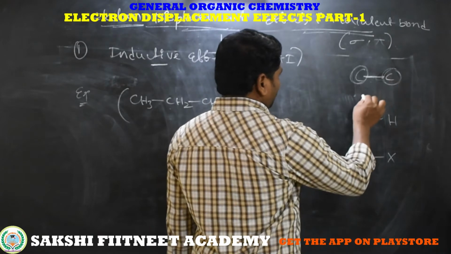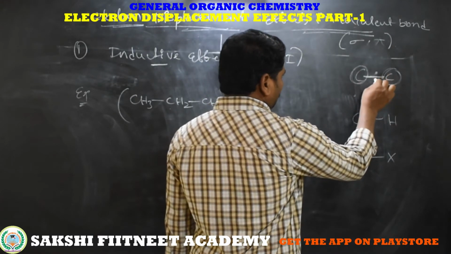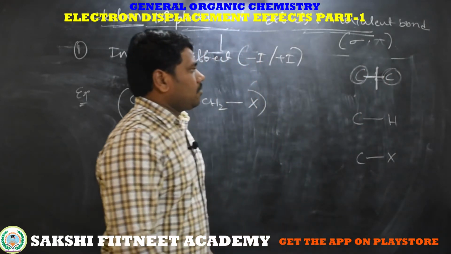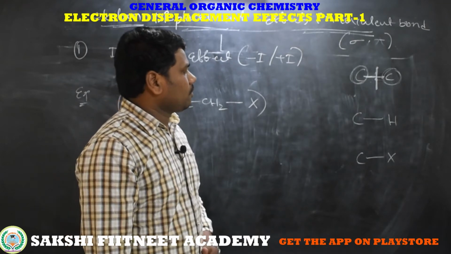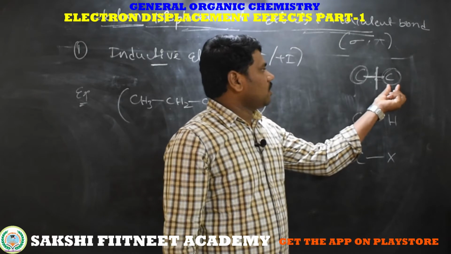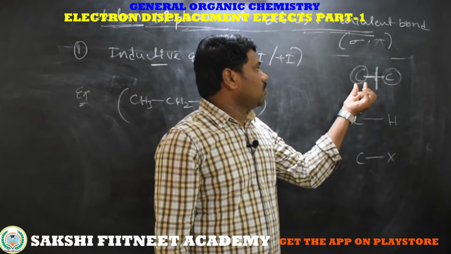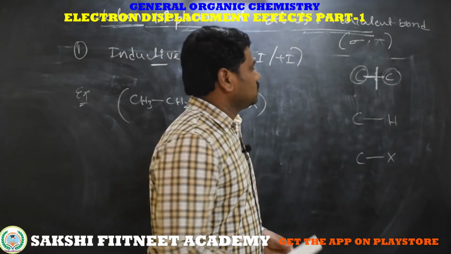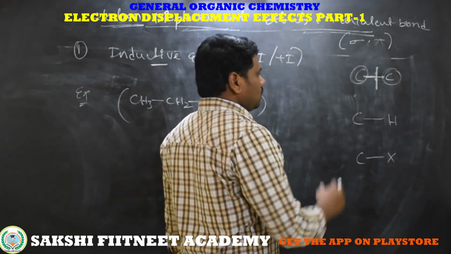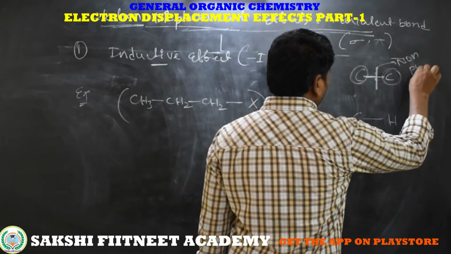This carbon shares one electron and the other carbon shares one electron; these two hybridized orbitals give a sigma bond, and the bond electrons lie exactly between the carbon and carbon. So it's symmetrical, and there is no increasing or decreasing of electron cloud. Therefore there is no charge on either carbon, and the bond is called non-polar.